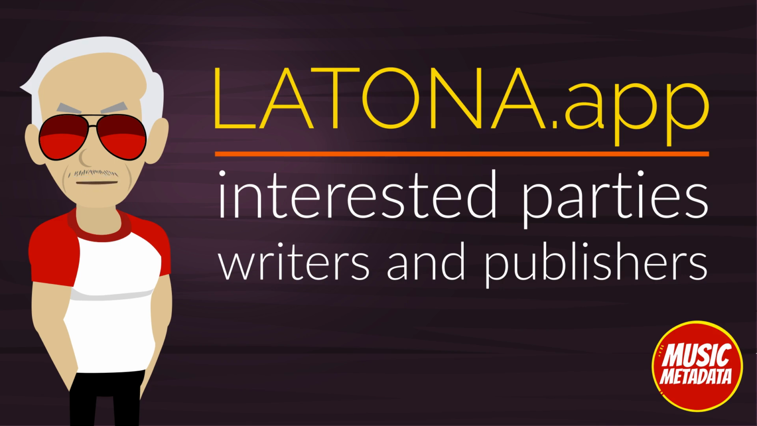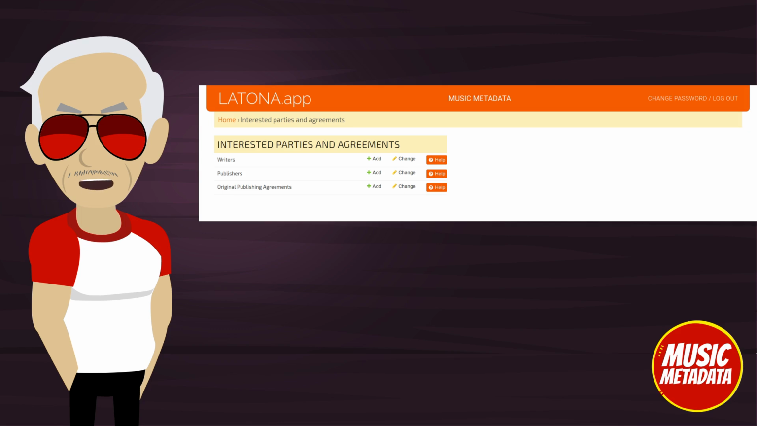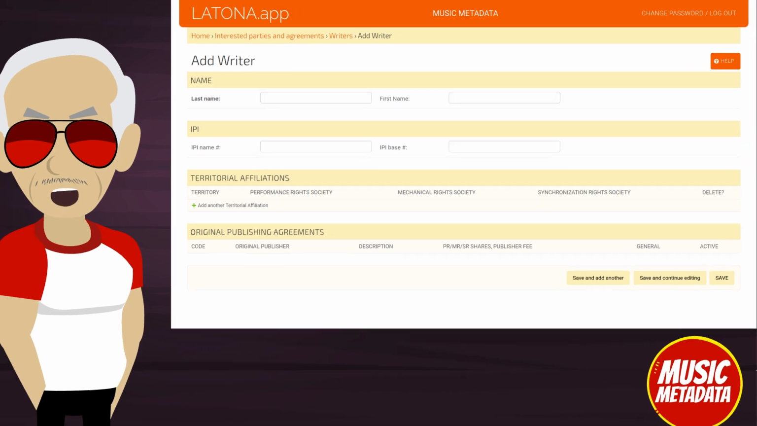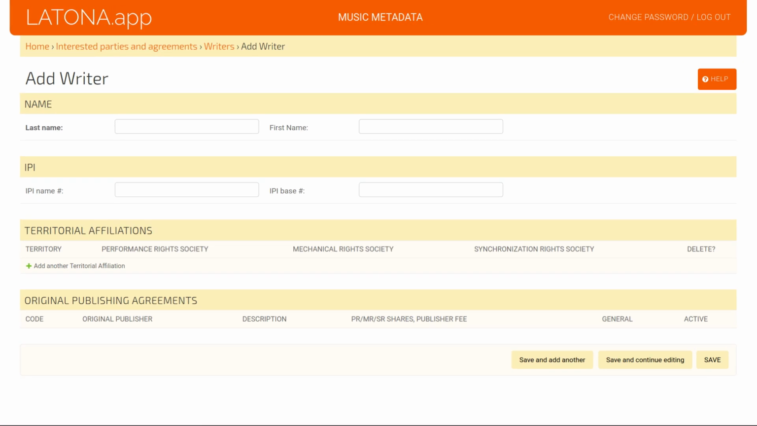In this part, we will be covering authors of musical works, usually referred to as writers, and music publishers. We will start by clicking on Add next to Writers in the Interested Parties and Agreements section. This form will appear. Let's have a closer look. It has 4 parts. In the first, you enter the writer's name. Note that only the last name is required, signified by the bold label.